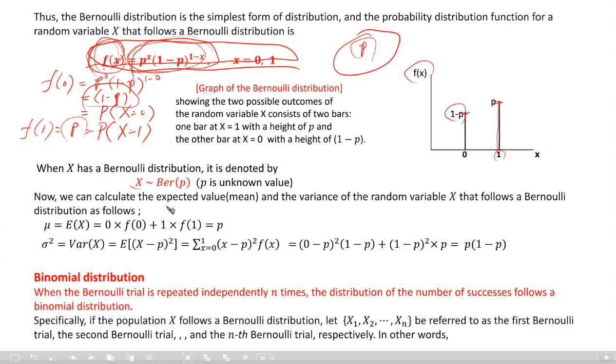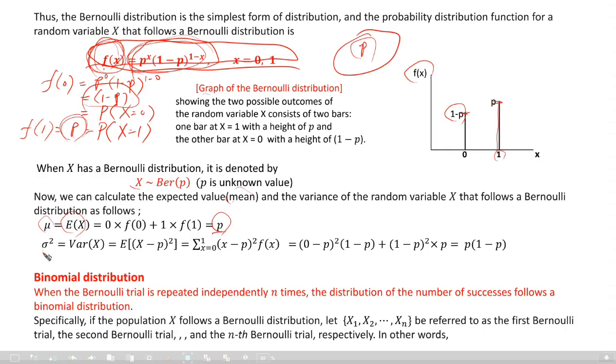Now, we can calculate the expected value, mean, and the variance of a random variable x that follows the Bernoulli distribution like this. E of x, expectation, shortly denoted by the Greek letter mu. X takes 0 or 1, so the expectation of x is 0 times its probability f of 0, which is 1 minus p, plus 1 times f of 1, which is p. So the mean of this Bernoulli distribution is going to be p, right?